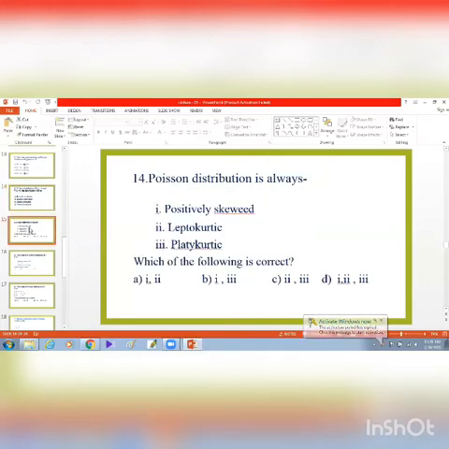Now, we learned the characteristics of the Poisson distribution, and here we understood that the Poisson distribution is positively skewed and leptokurtic. So 1 and 2 are correct. So the answer is A, that is 1 and 2. That means the Poisson distribution is always positively skewed and leptokurtic.